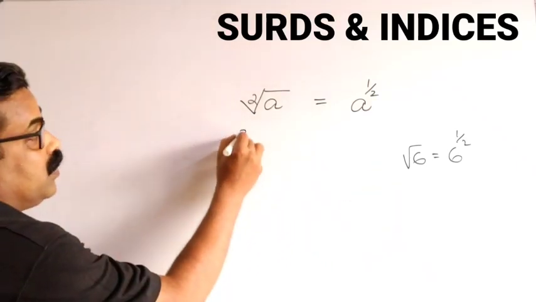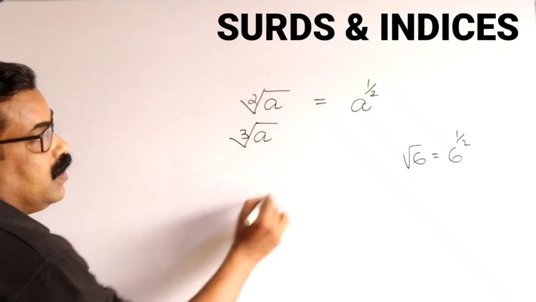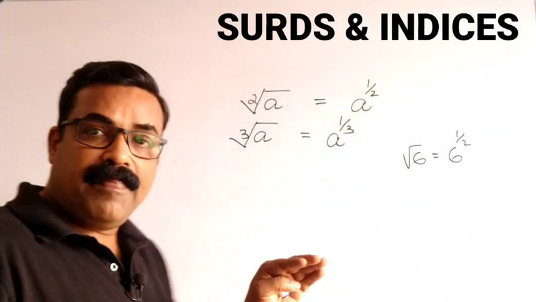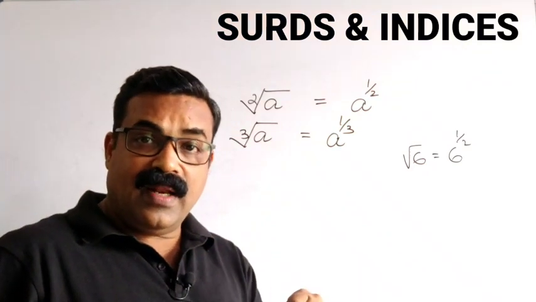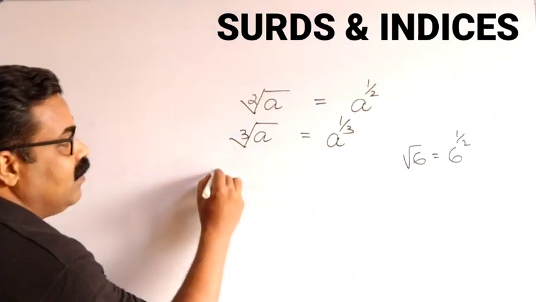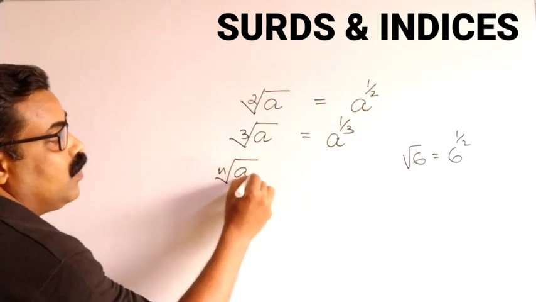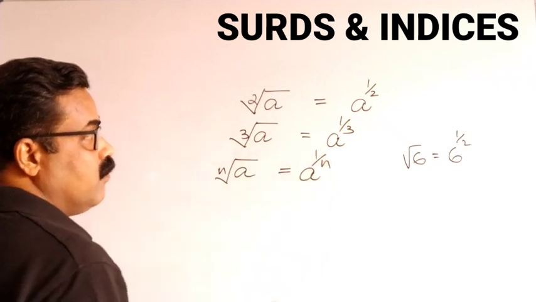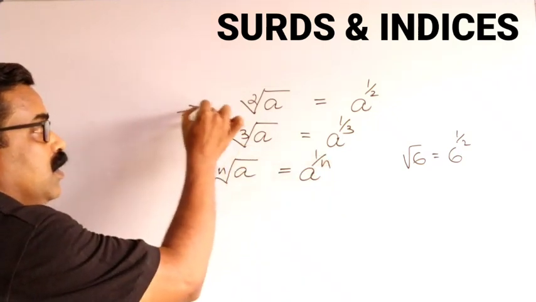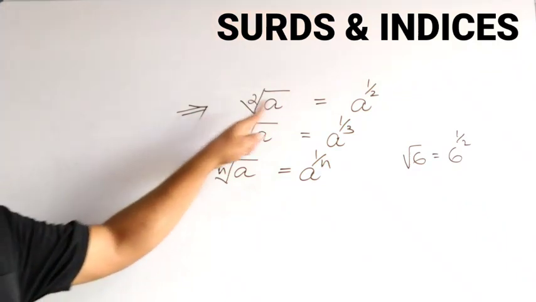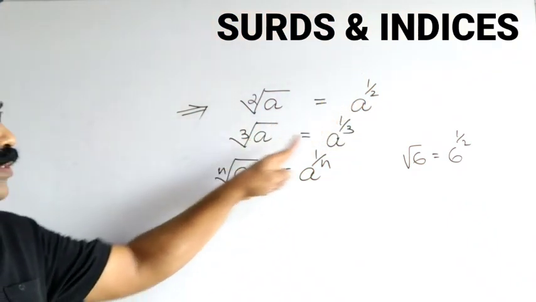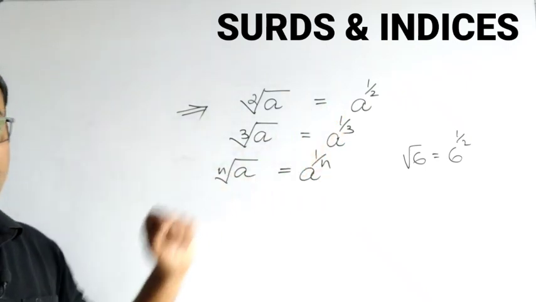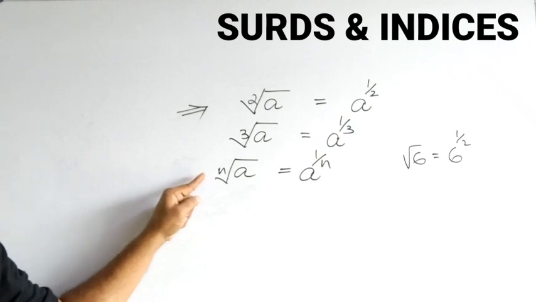Suppose I write cube root of any number a. So the cube root of a number is written as a power 1 by 3. Similarly, in general terms, if I have the nth root of a number a, then I can write it as a power 1 by n. One of the very important rules. Square root, a power 1 by 2, cube root, a power 1 by 3, nth root, a power 1 by n. This n can be any natural number.